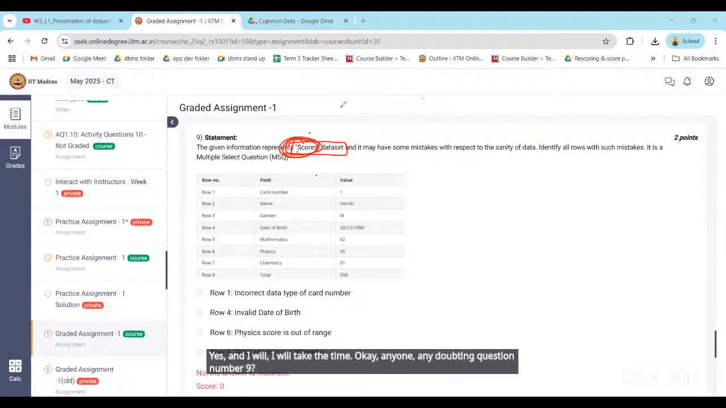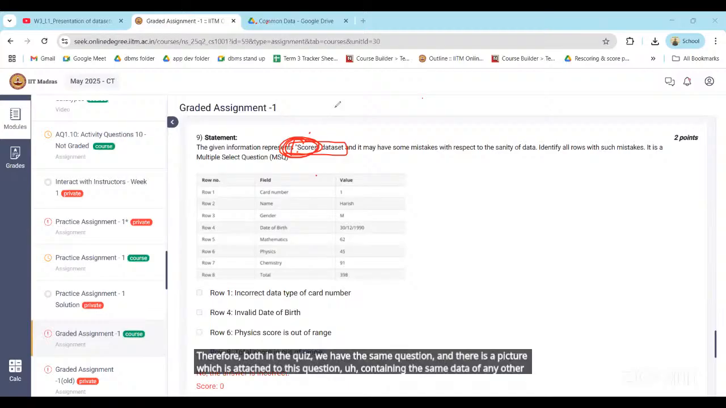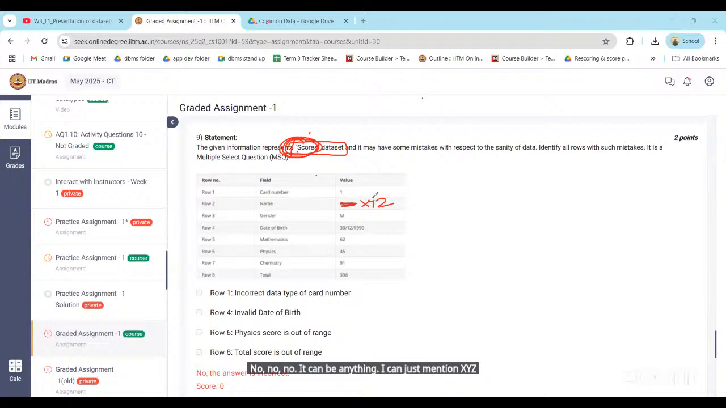Sir, suppose in quiz one we have the same question and there is a picture attached to this question containing the data of some other person. So we have to just consider the format, not the name? No, it can be anything. I can just mention XYZ here also. That is also correct. Name has a string data type, that's it. We just have to match that the format given in the picture is the same as that given in the data. So the final answer is row 4 and row 8.